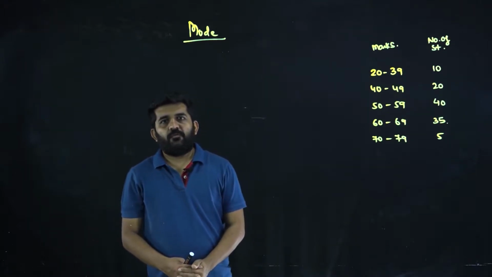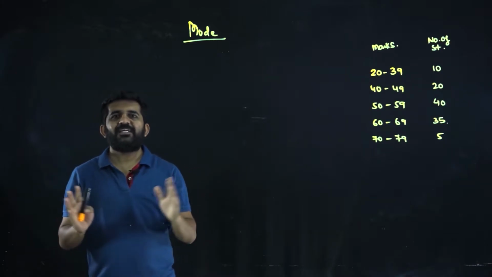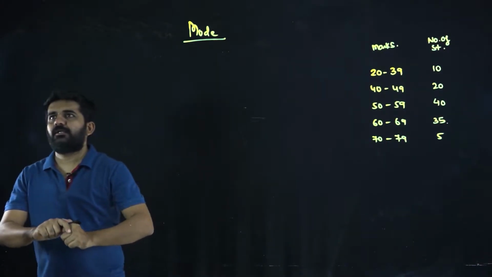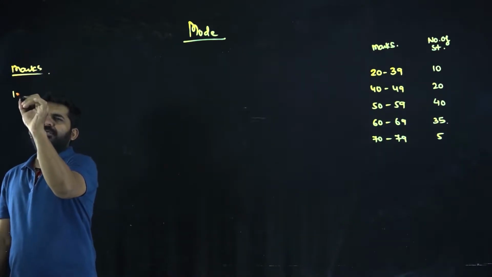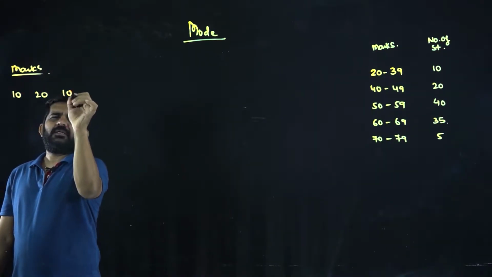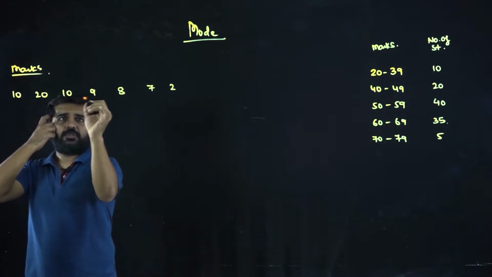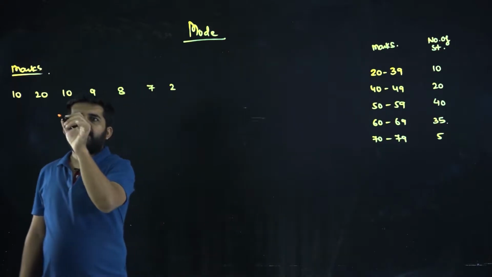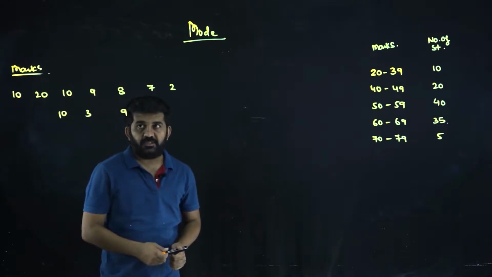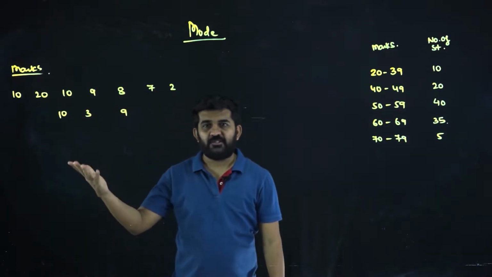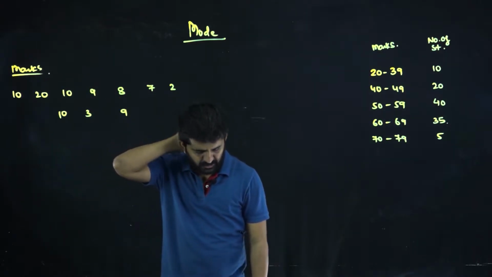Hello friends, one of the measures of central tendency is mode. Now let us learn what is mode, and it is very simple. If this is my data, say marks of students: 10, 20, 10, 9, 8, 7, 2, 1, 2, 3, 4, 5, 6, 7, 10, 3 and 9. So these are the marks of 10 students in a statistics examination.